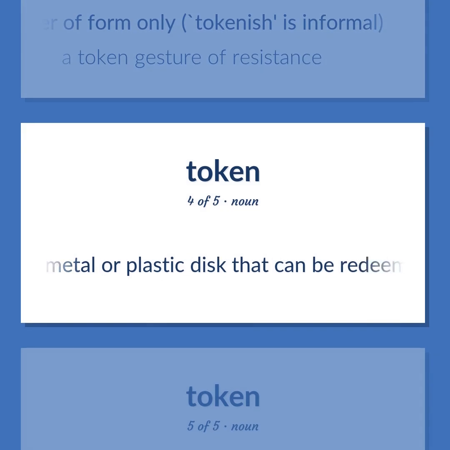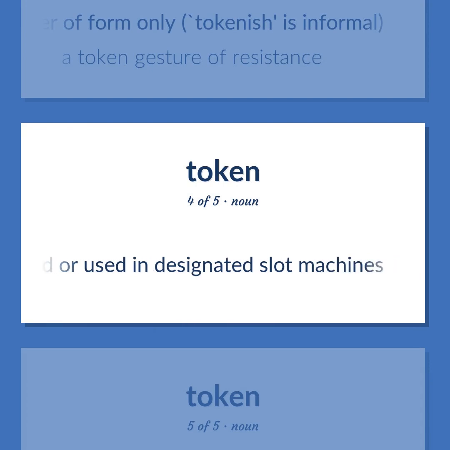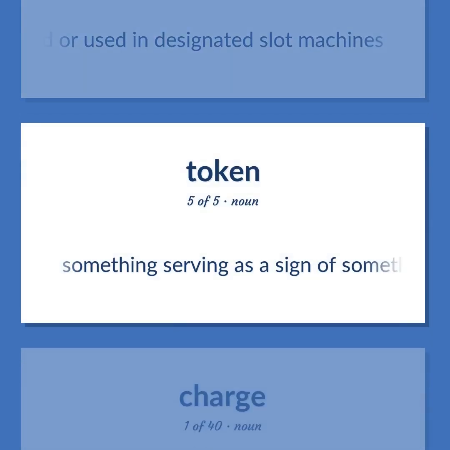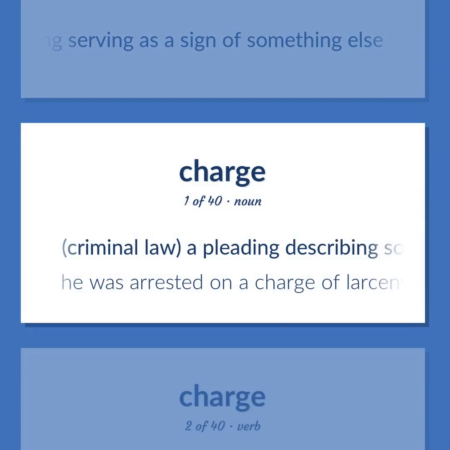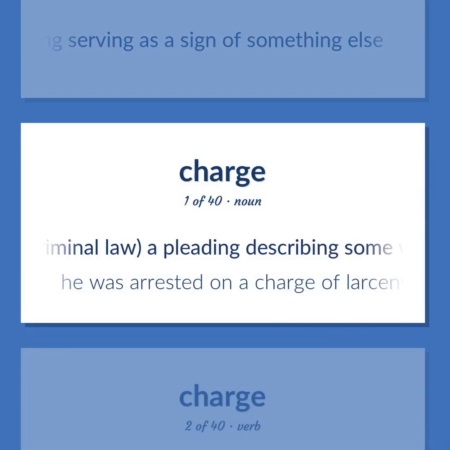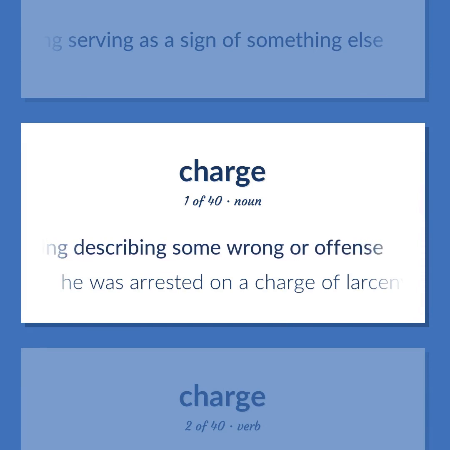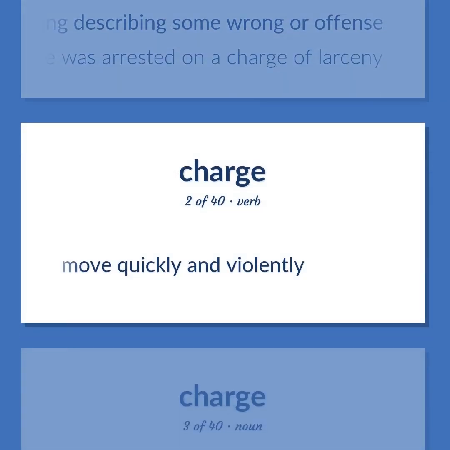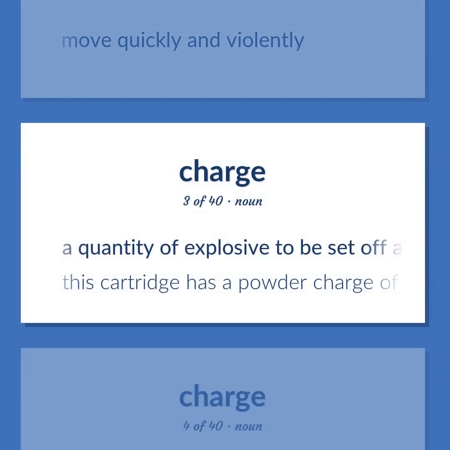A metal or plastic disc that can be redeemed or used in designated slot machines. Something serving as a sign of something else. Criminal law. A pleading describing some wrong or offense. He was arrested on a charge of larceny. Move quickly and violently. A quantity of explosive to be set off at one time.